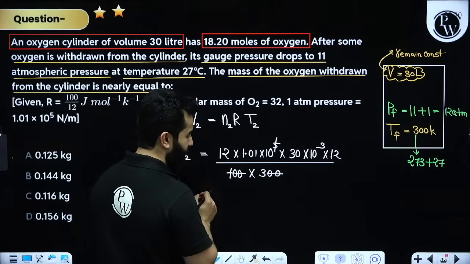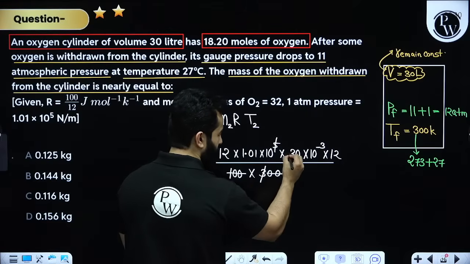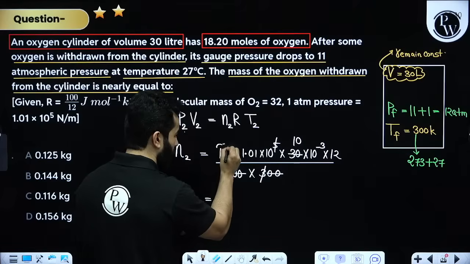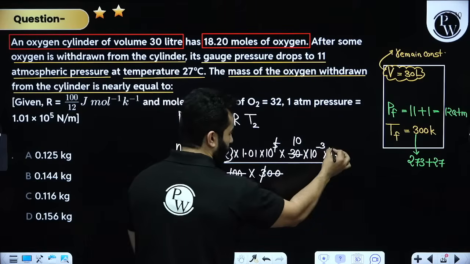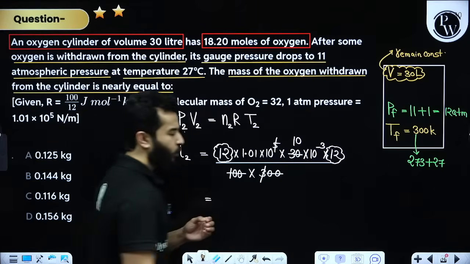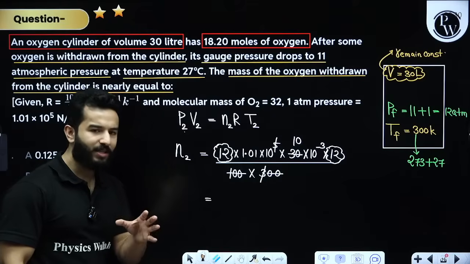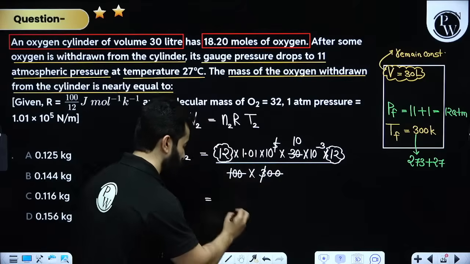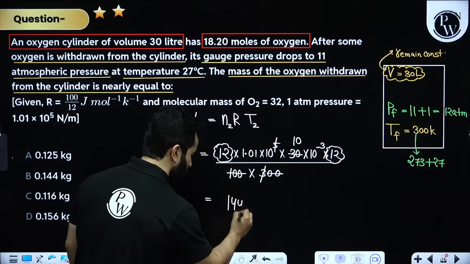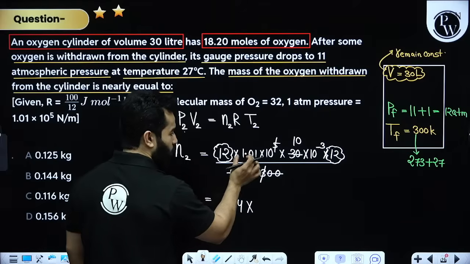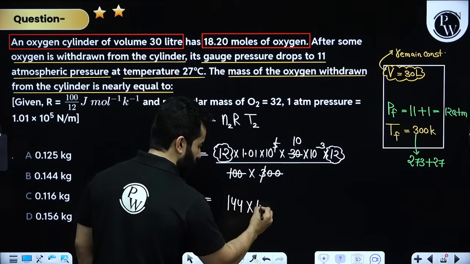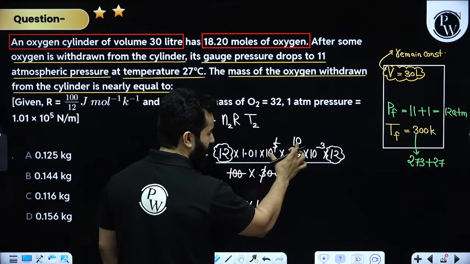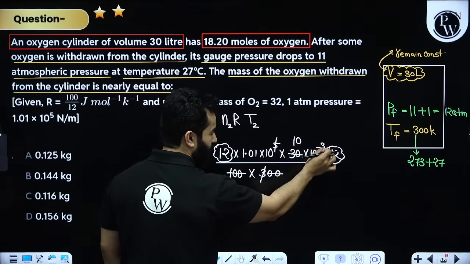Next thing is, my dear friends, this thing can be written as 10, and then you have got 12 and 12. Please use any method which will help your calculation. You know what 12 times 12 is, that is 144, multiplied by 1.01, multiplied by 100 and 10 to the power minus 3.